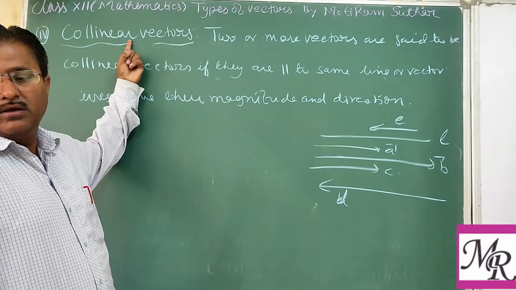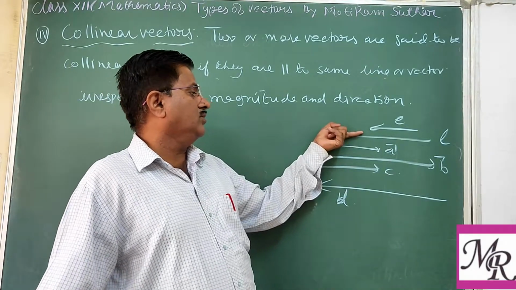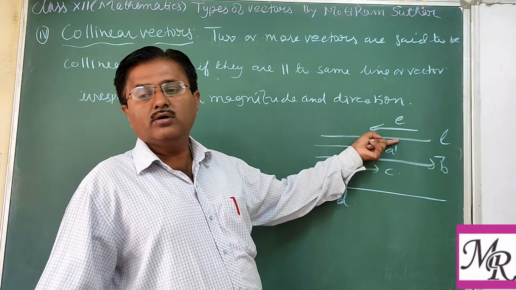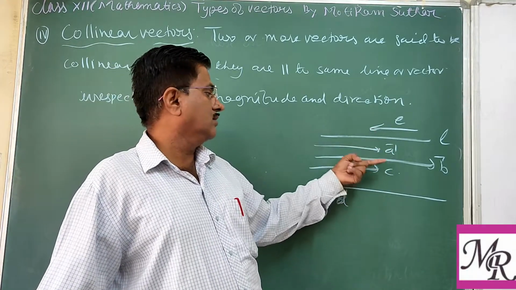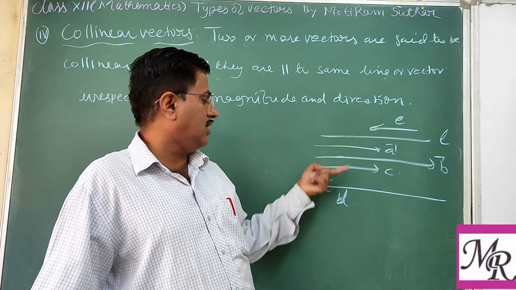Collinear means all these: vector A is parallel to L, vector E is parallel to L, B is parallel to L, C is parallel to L, and D.